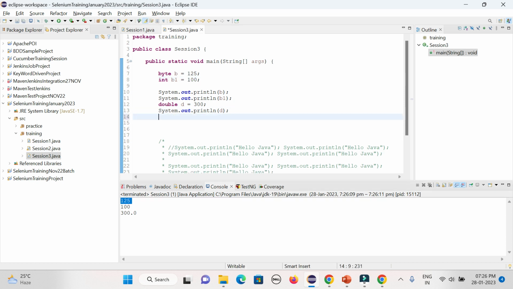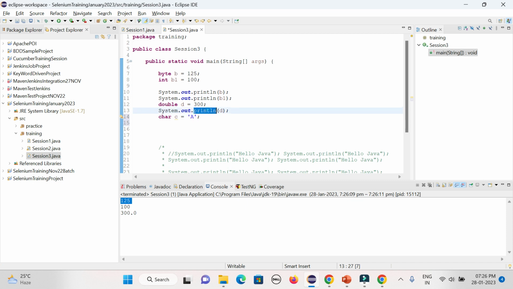Now you can define something called char. See, it will be within the single quote, any value A to Z, right? Then you can print it out.